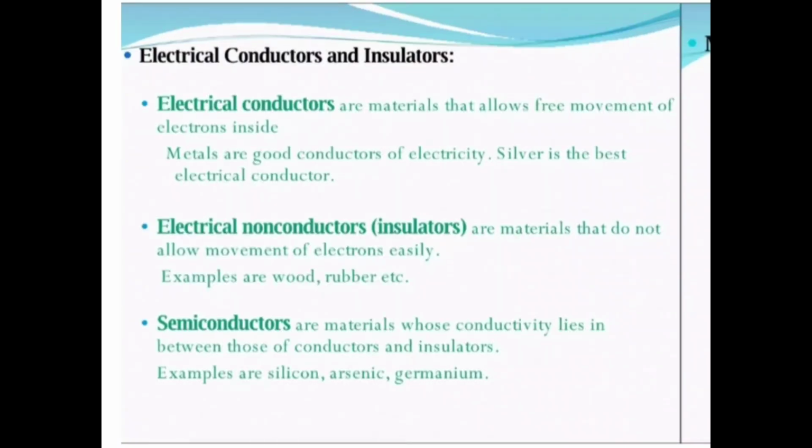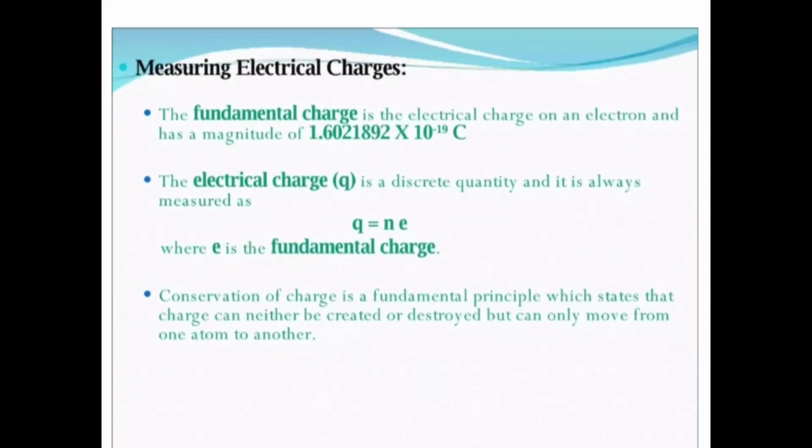Electrical conductors and insulators. Electrical conductors are materials that allow free movement of electrons inside. Metals are good conductors of electricity. Silver is the best electrical conductor. Electrical non-conductors are materials that do not allow movement of electrons easily. Examples: wood, rubber. Semiconductors are materials whose conductivity lies in between those of conductors and insulators. Example: silicon, germanium.